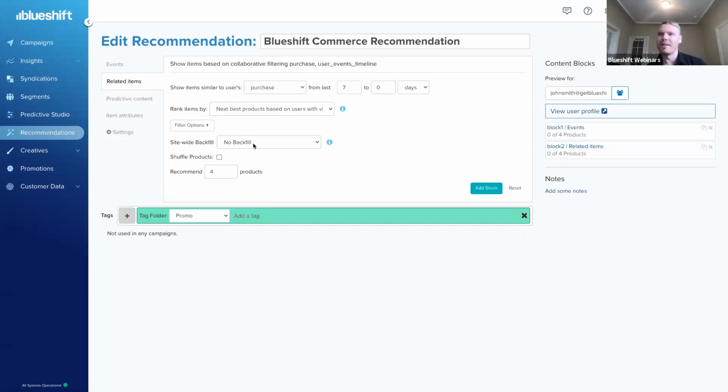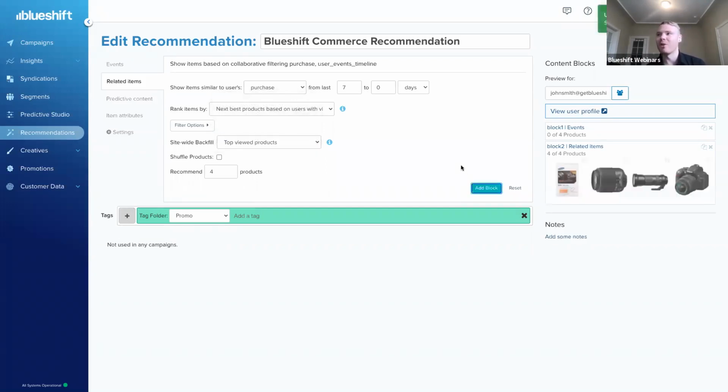So as a workaround to this, one thing that we offer is what's called backfill. So let's say that I know in any given email, I want to recommend 4 items to a customer, but I want to make sure that they always get at least 4 items. What I can do right here is select backfill and then choose some sort of basis for filling in items should that user not have 4 qualifying items in this recommendation. So let's see the net result right here. So we can see I backfilled that with top viewed products, even though John did not have any sort of items that we came up with for related items.